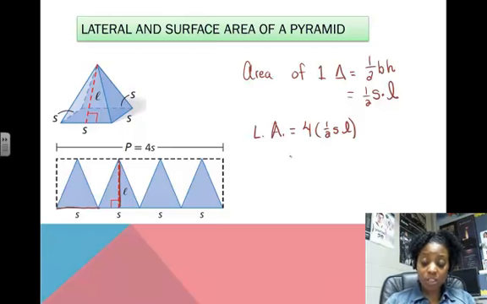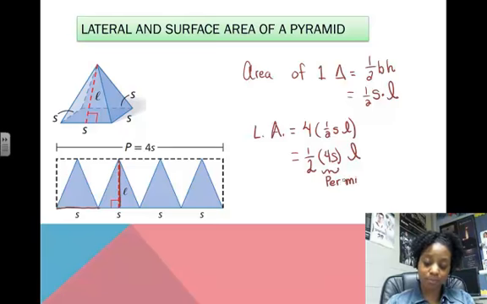If we rearrange this just slightly, you'll realize that you have 1/2 times 4S times L, where this 4S just represents the perimeter of the base.